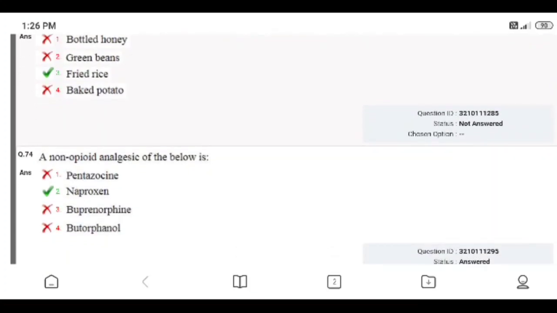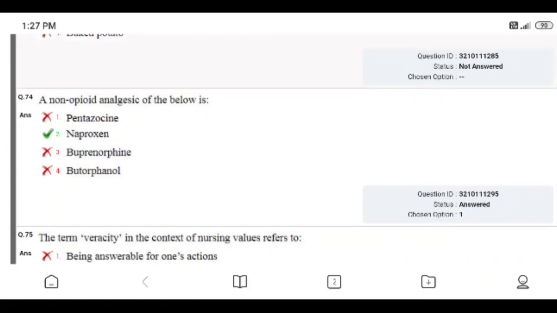Question number 74. A non-opioid analgesic among the below is: pentazocine, naproxen, buprenorphine, or butorphanol. Right answer is 2, naproxen. I chose option 1, which is a wrong answer by me. Naproxen is right, and the non-opioid analgesic is naproxen.